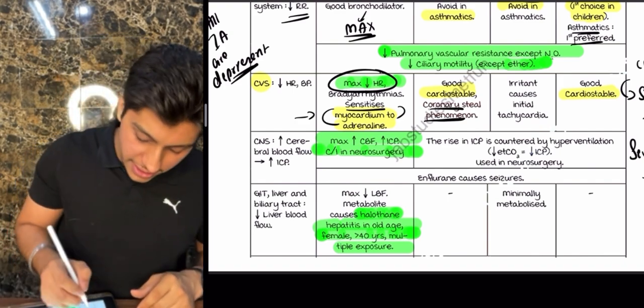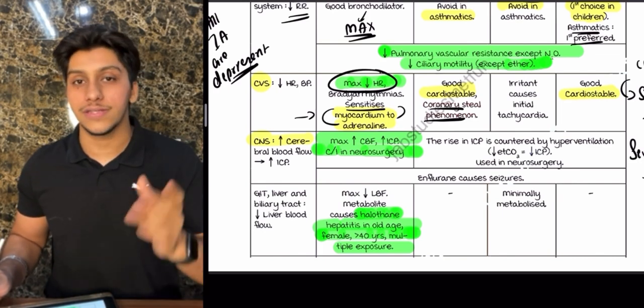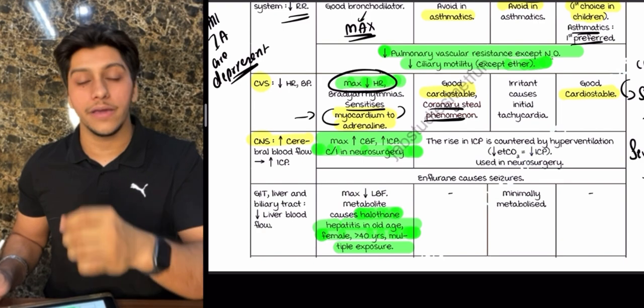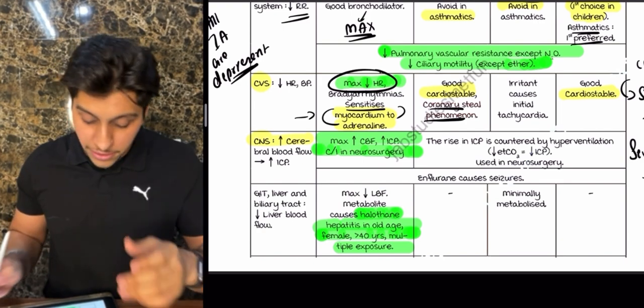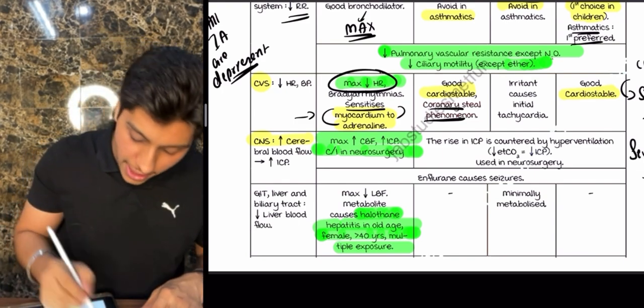If you talk about the CNS, all the inhalation agents cause an increase in the cerebral blood flow. If there is an increase in the cerebral blood flow, there will be an increase in intracranial hypertension. So remember, if they ask you which is the maximum, the maximum increase will be by halothane.